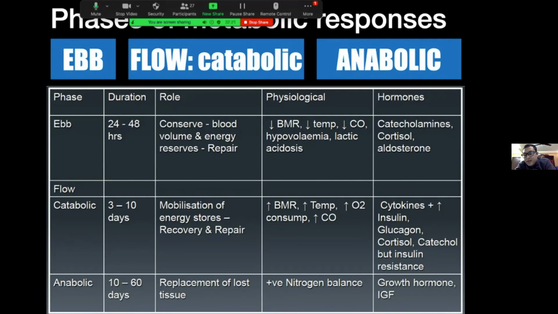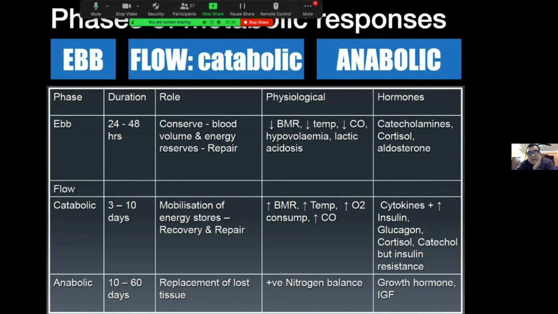Here, some anabolic and catabolic hormones are increased, like cytokines, glucagon, cortisol, and catecholamines. Though insulin is released here, relative insulin resistance is there in this phase. So there is a good hyperglycemic phase during this period.